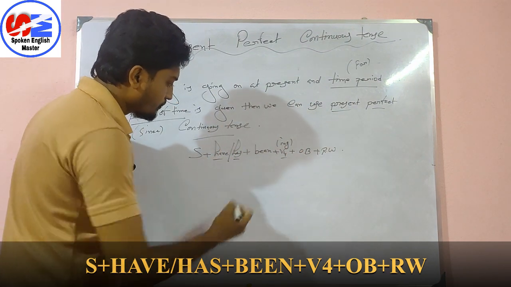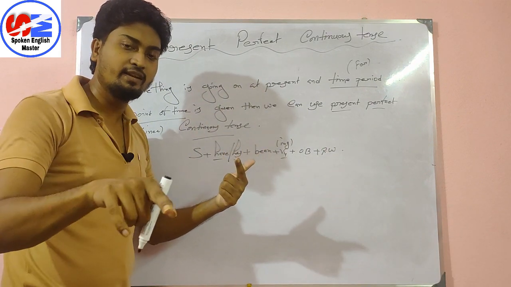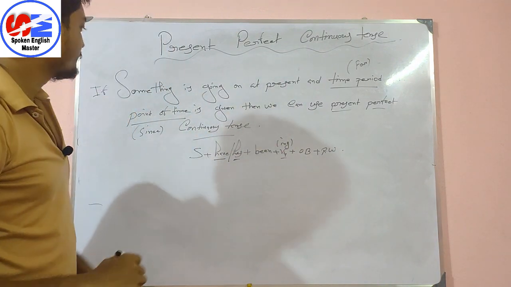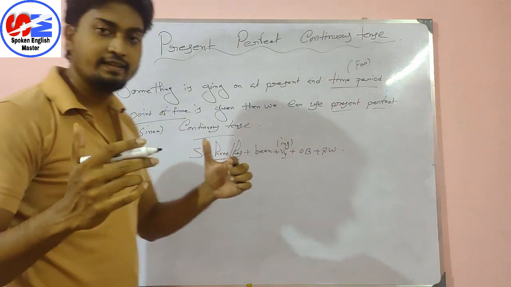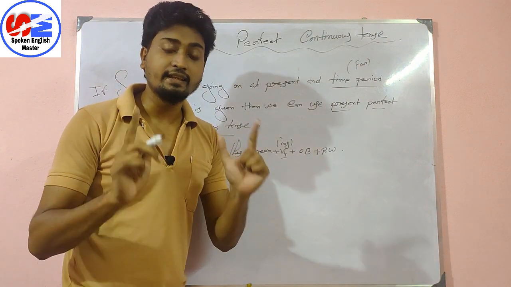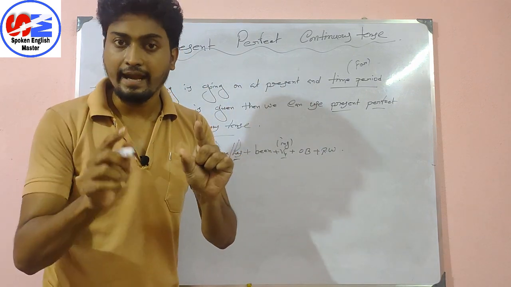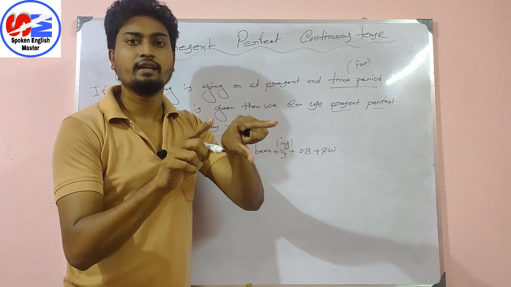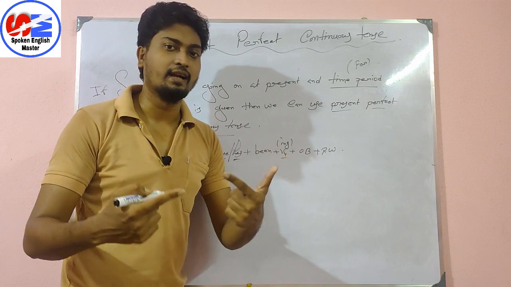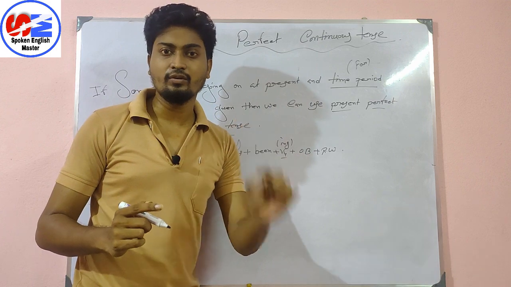Here you might have to face some problems about this one, where to use have and where to use has. In the previous video we have already discussed. Link will be given in the description, you can watch it from there. Have and has. Now what I have told you, just think like this. Many students often get confused about present perfect continuous tense. You need not get worried about that. The thing is, if something is going on at present, for that reason we use present continuous tense. And with this one, just you need to put time period or point of time. What is time period and what is point of time, we will be learning in this video. That's why I am telling you, watch the video till the end, if you want to get it properly.